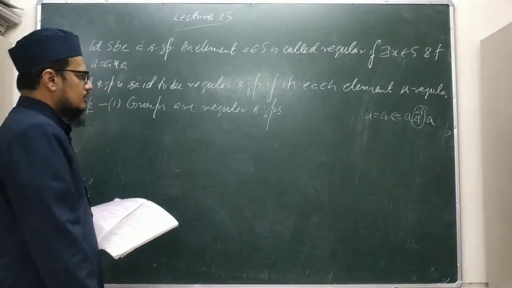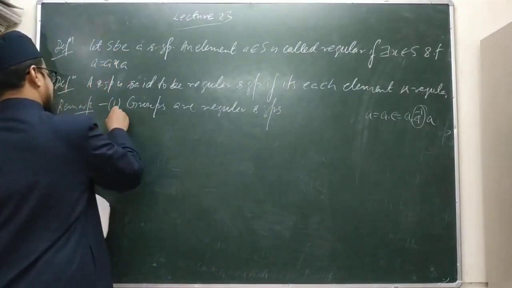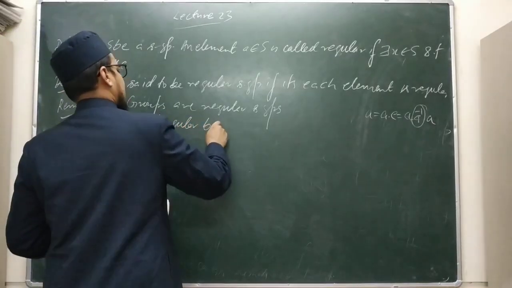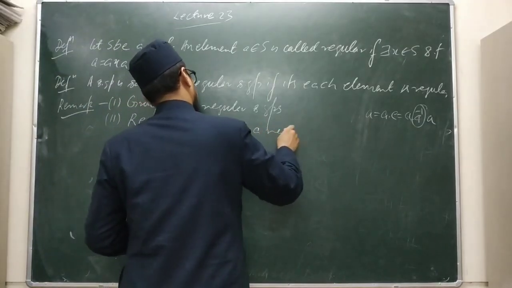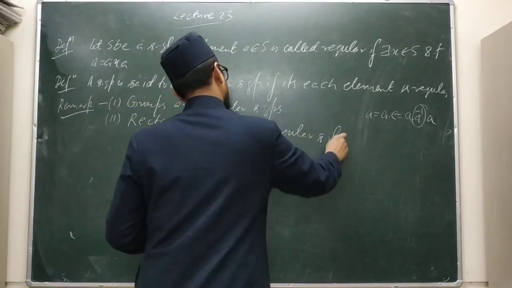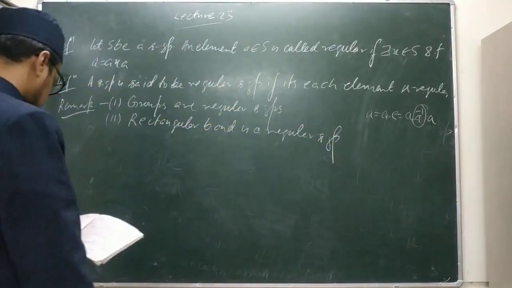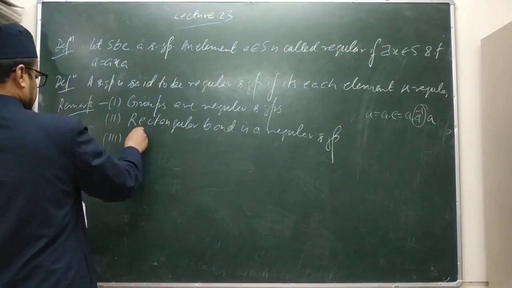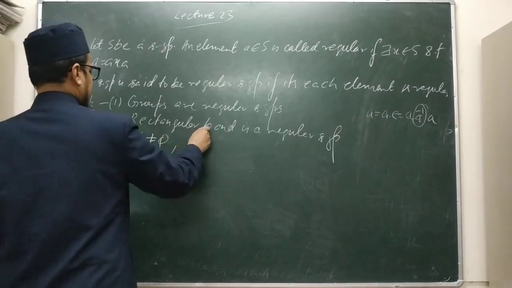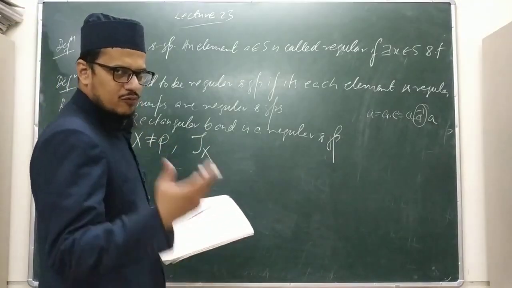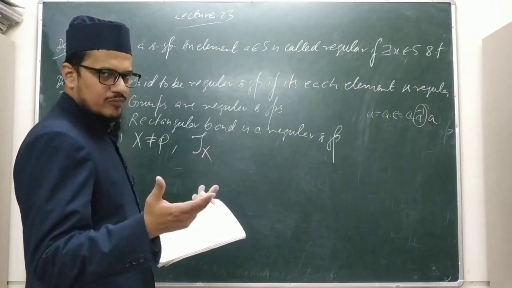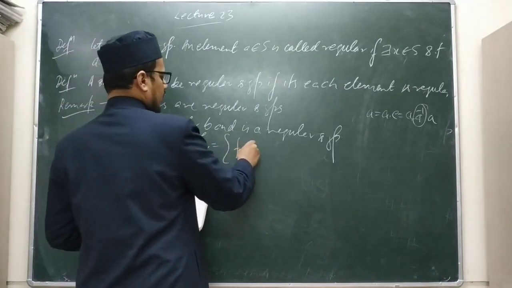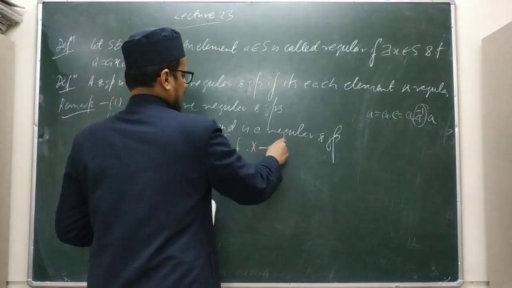So groups are regular semigroups, and also a rectangular band is a regular semigroup. Correct. Now, there is one more example. For any non-empty set X, you take tau X, the collection of all maps. The collection of all maps forms a semigroup, we know that, isn't it? This is called the transformation semigroup. It consists of all maps from X to X.